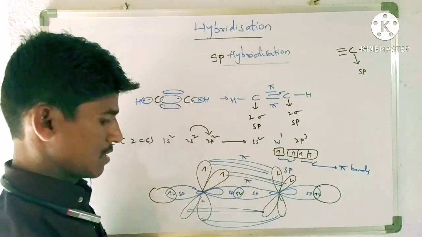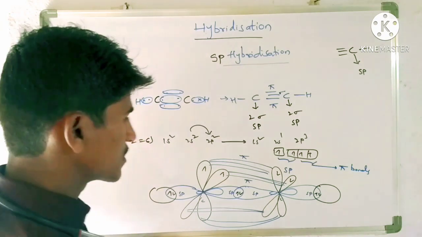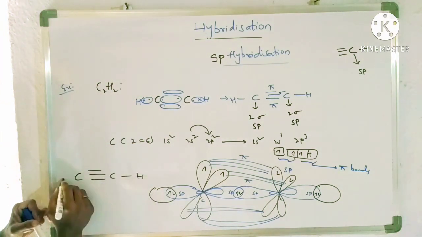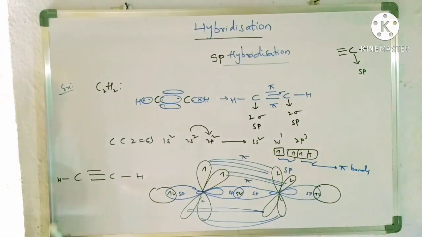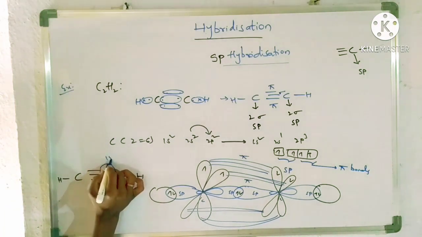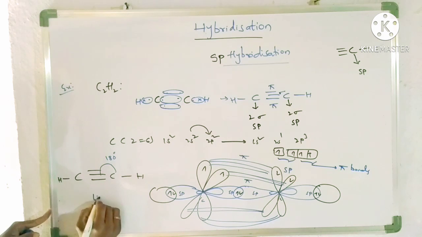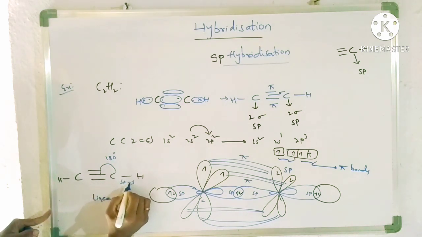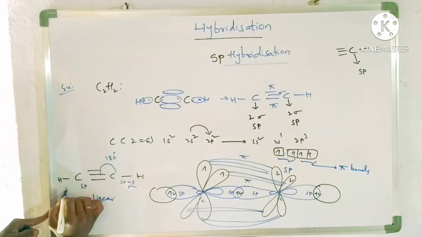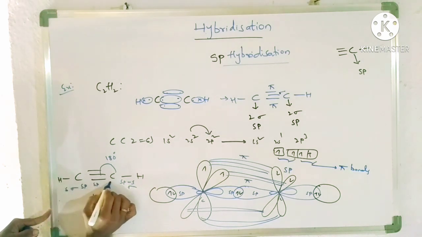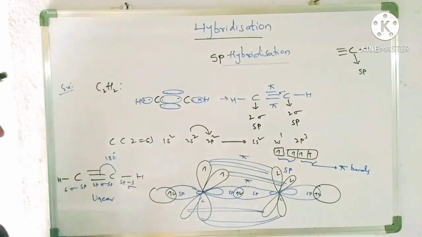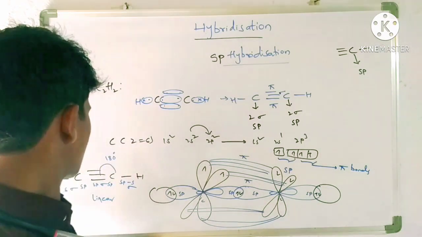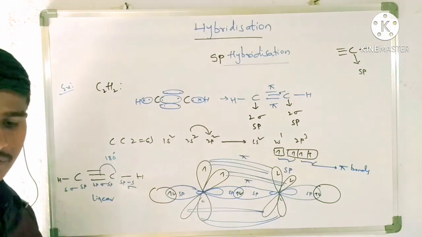2 pi bonds. So when we simply represent this structure, it is like this: H C triple bond C H. So here the bond angle is 180 degrees and the shape is linear. So this bond is an sp-s sigma bond. This bond is an sp-s sigma bond. So this is about the sp hybridization. The shape is linear, bond angle is 180 degrees.